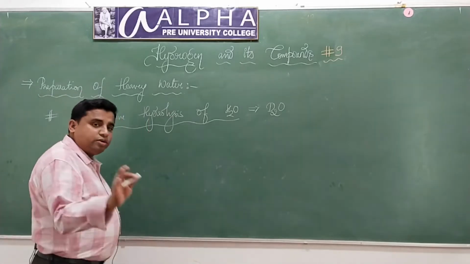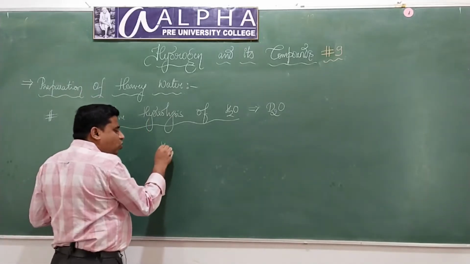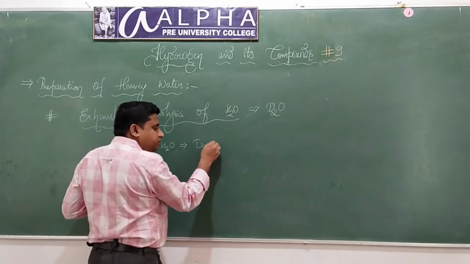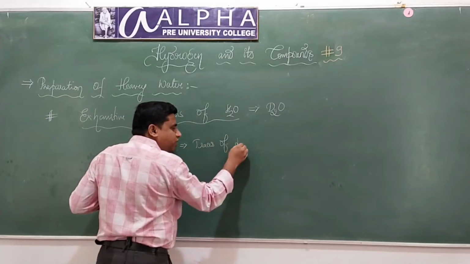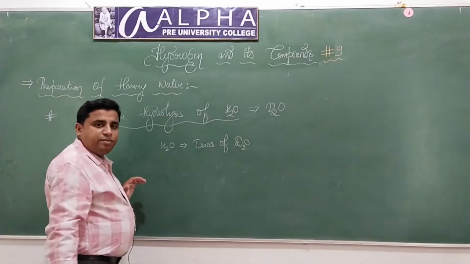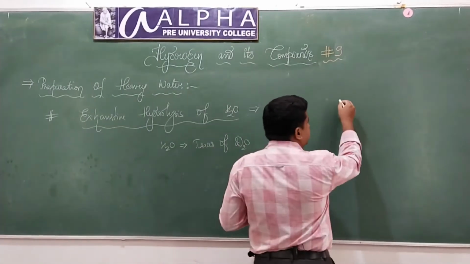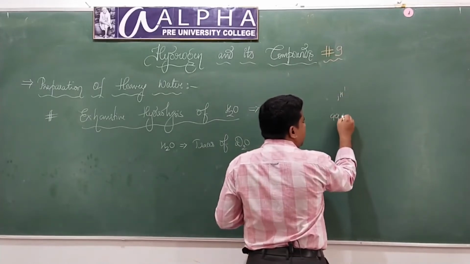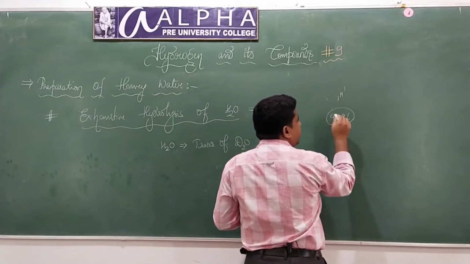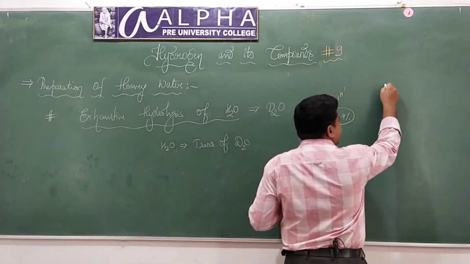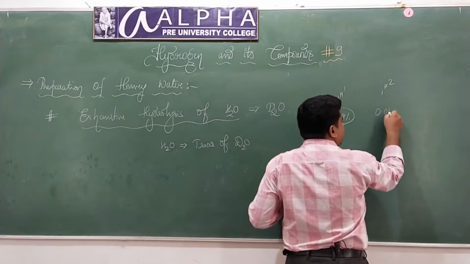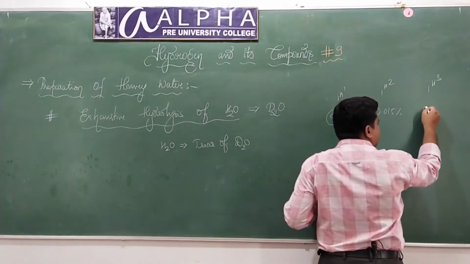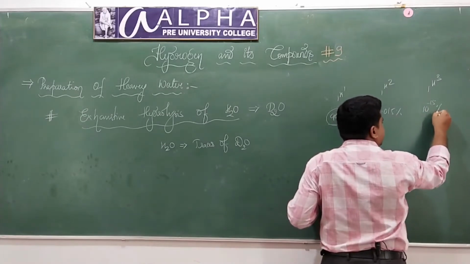Always remember that with normal water there will be traces of heavy water. I have told you in the very beginning of my class, in nature, protium is about 99.9% abundant, deuterium is 0.015% abundant, and tritium is 10 power minus 15% abundant.